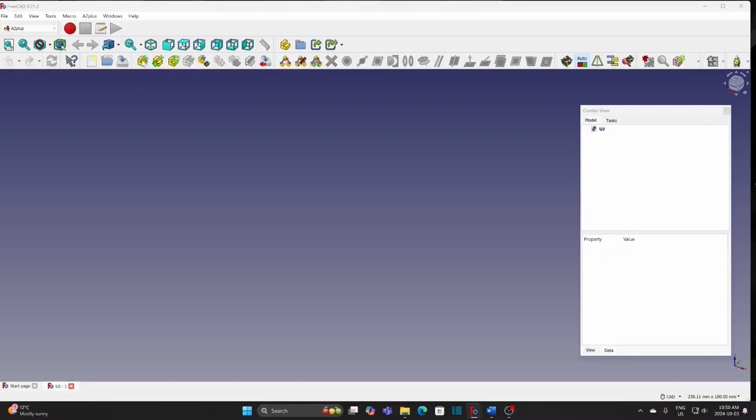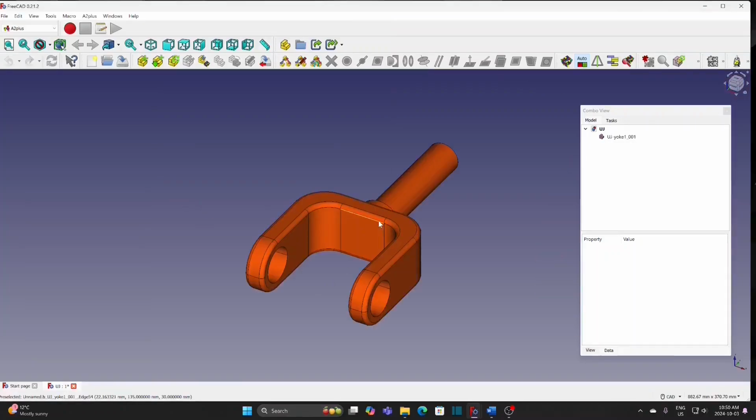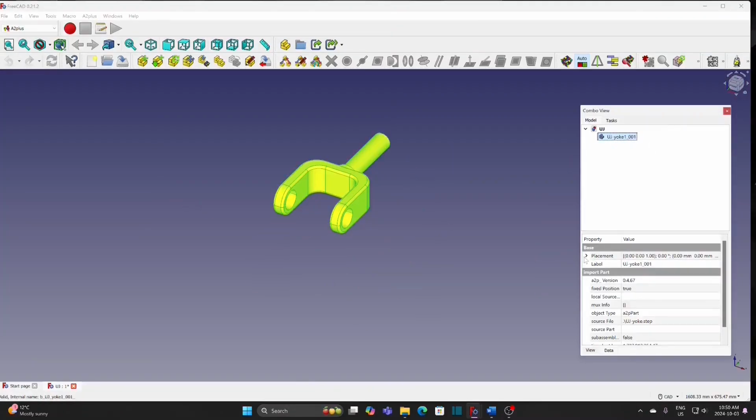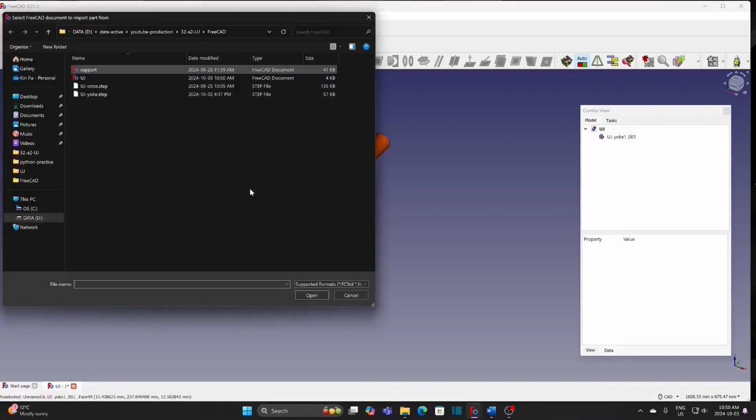Add the part yoke. The angles X, Y, and Z are all 0. It is the position of the yoke, and it is at a fixed position. Add the part support, which is the base.